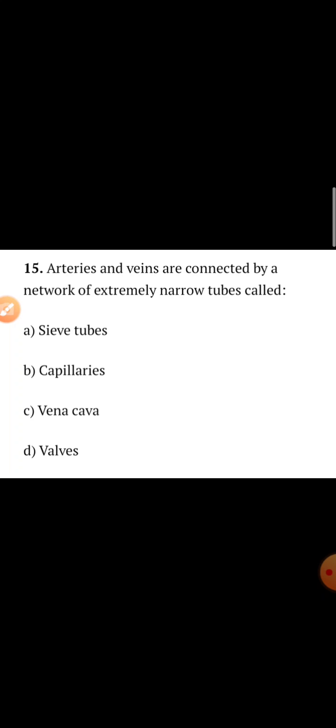Arteries and veins are connected by a network of extremely narrow tubes. What is the name of the tube? The capillaries. The capillaries are the connecting network which is very narrow. So the correct option will be option number B, capillaries.